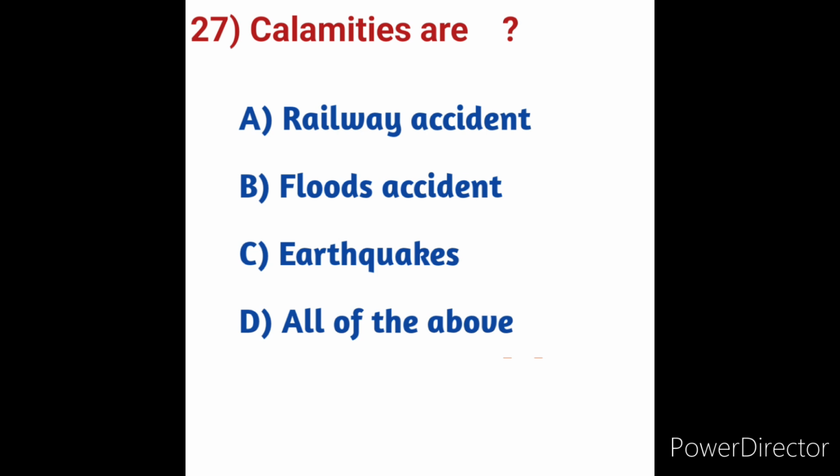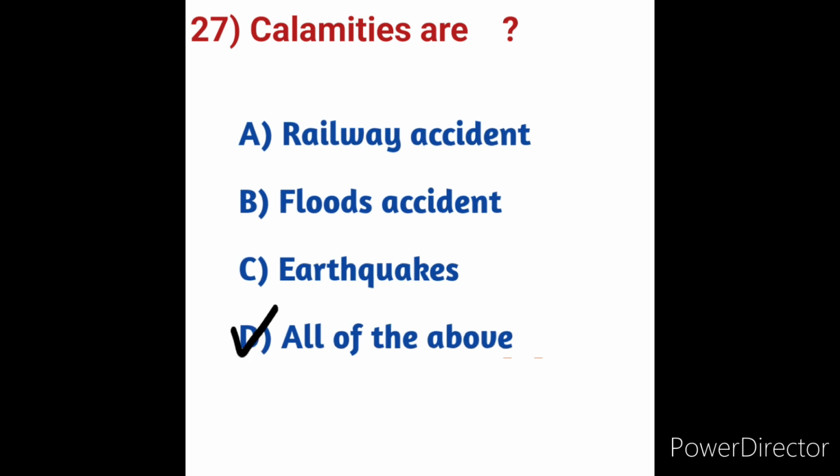Here, calamity is a serious accident or bad event causing damage or suffering. So here option A, B, C is the correct answer. Calamities here relate to railway accidents, floods, earthquakes, disasters, serious injuries, afflictions, adversity, misery. All these things come under calamities. So here option D, all of the above, is the correct answer. Calamities means all of the above is the correct answer.